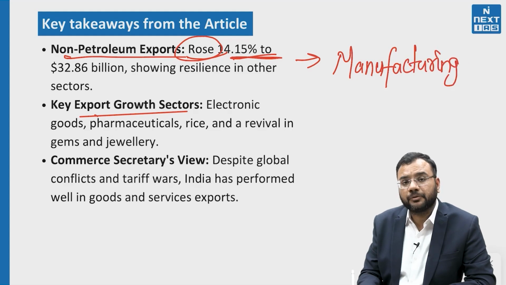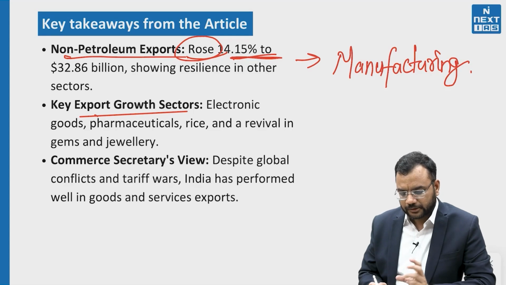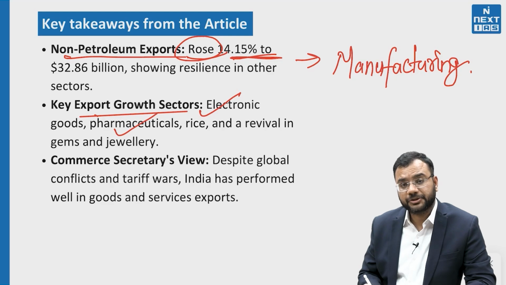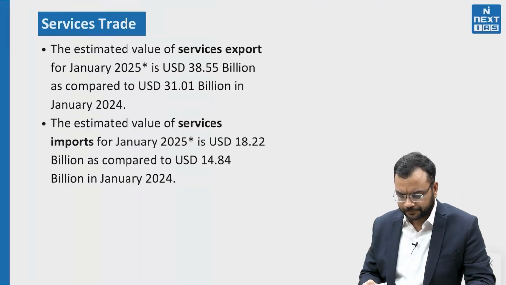It is not relying only on processed petroleum exports. Some of the key export sectors are electronic goods, pharmaceuticals, rice, and a revival in gems and jewelry. Then the Commerce Secretary has given his view: despite global conflict and the tariff war, India has performed well in goods and services exports.